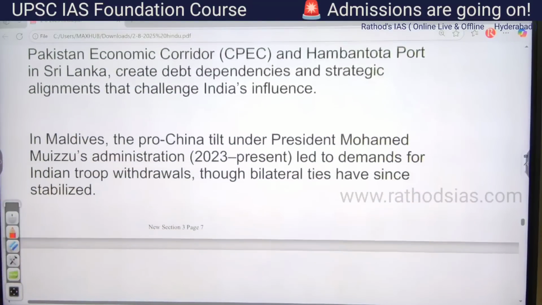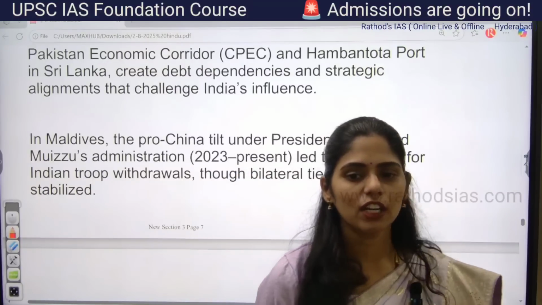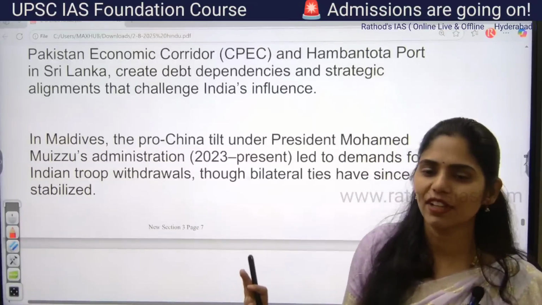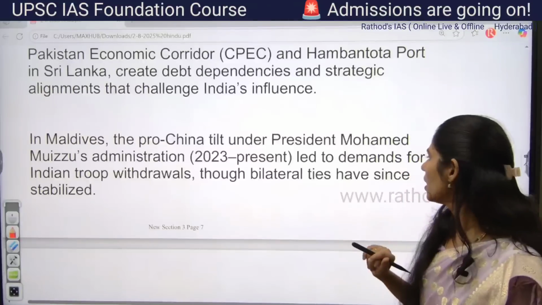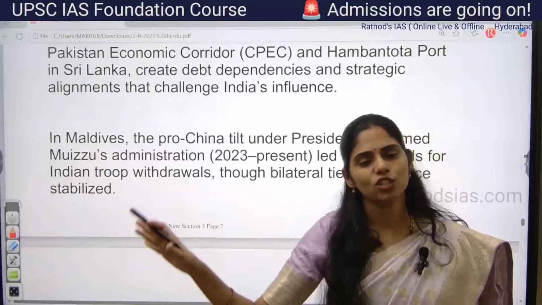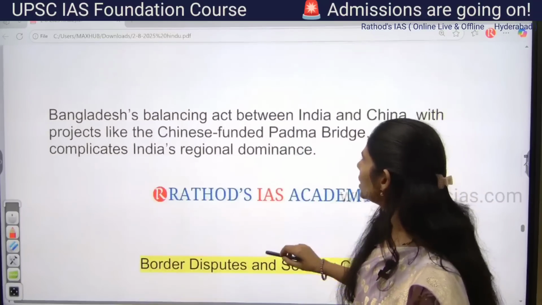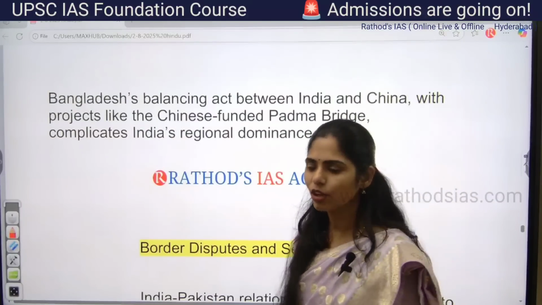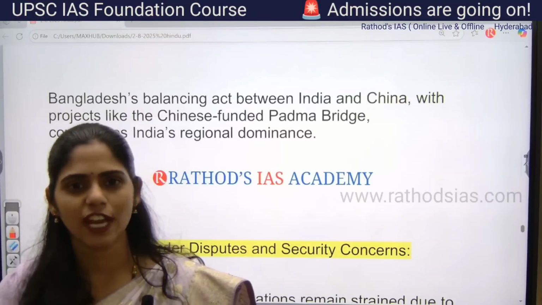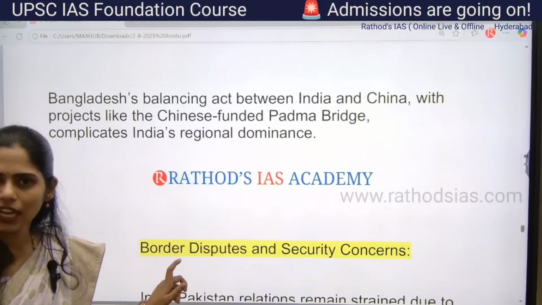So this is one important problem that we have with China. And apart from this, China is going for developmental projects in many other countries, and those countries are entering into debt trap. For example, recently Sri Lanka, and even Pakistan, and Maldives also we have that issue of Chinese influence. Whenever China settles in a country for developmental projects, that country will have negative ties with India. Bangladesh is also moving towards China nowadays, because recently Yunus gave a statement in China that the northeastern part is an extension of China but not India. Yes or no?